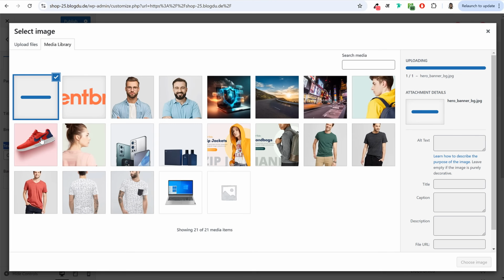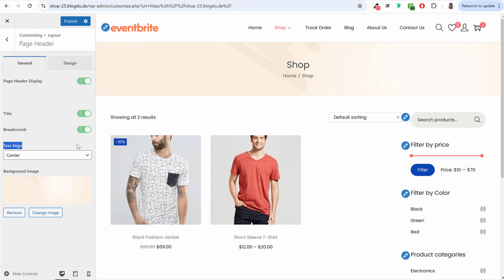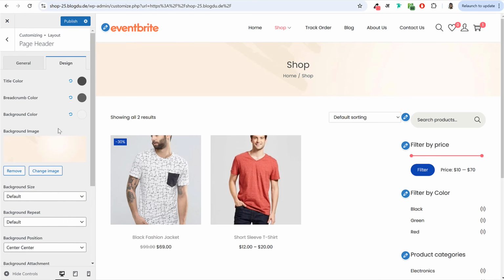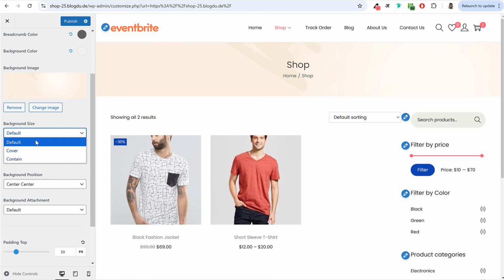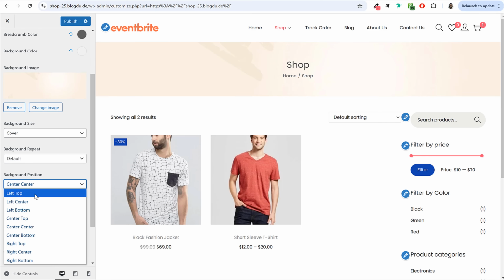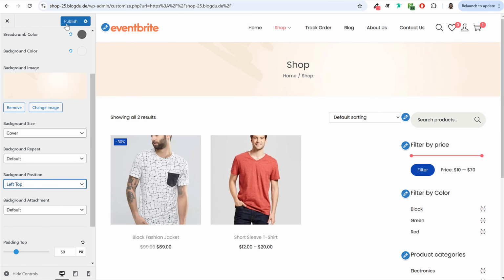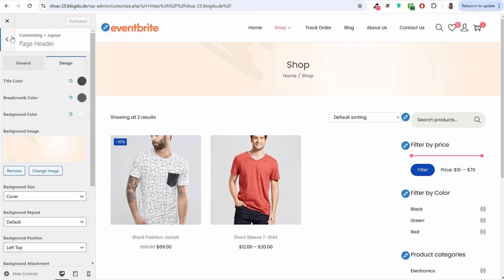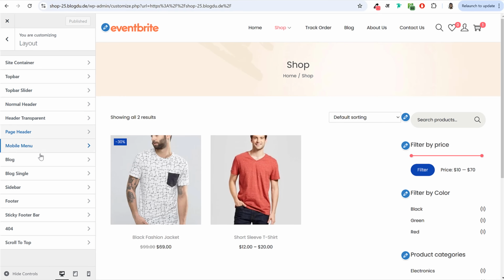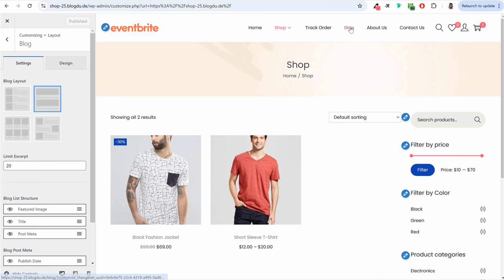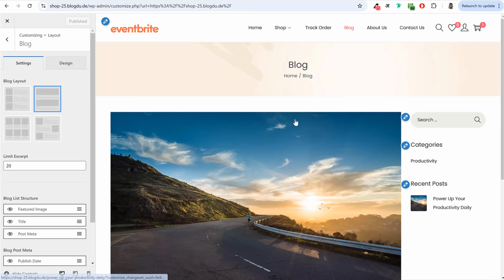You can drag and drop the image. Once it is uploaded, you can click on choose file and make sure to go to design and select background size cover and position left top. Okay, click on publish. Let's again come back and let's see the blog page. If you see the blog page, this is how it is looking right now.